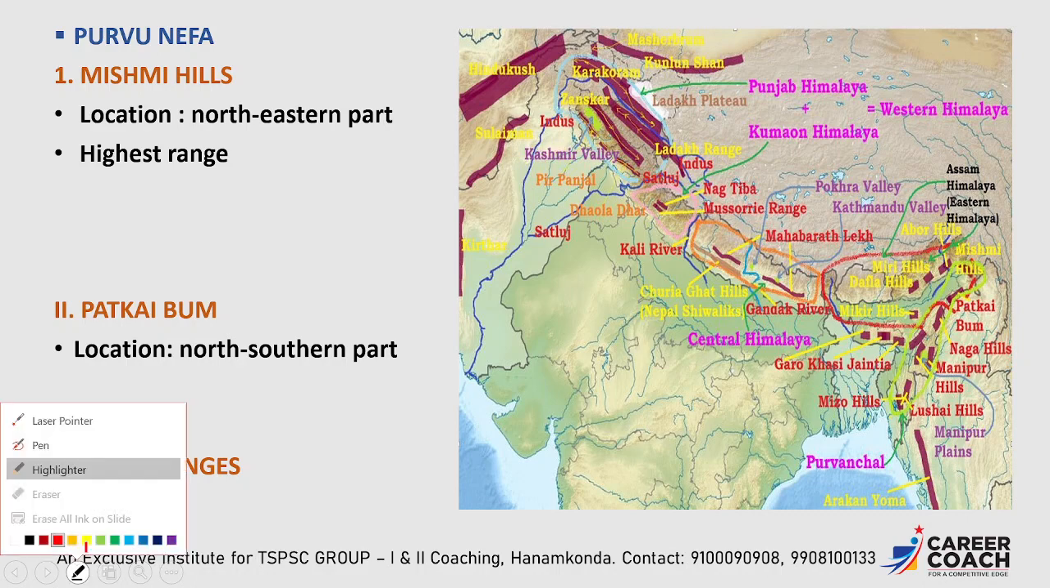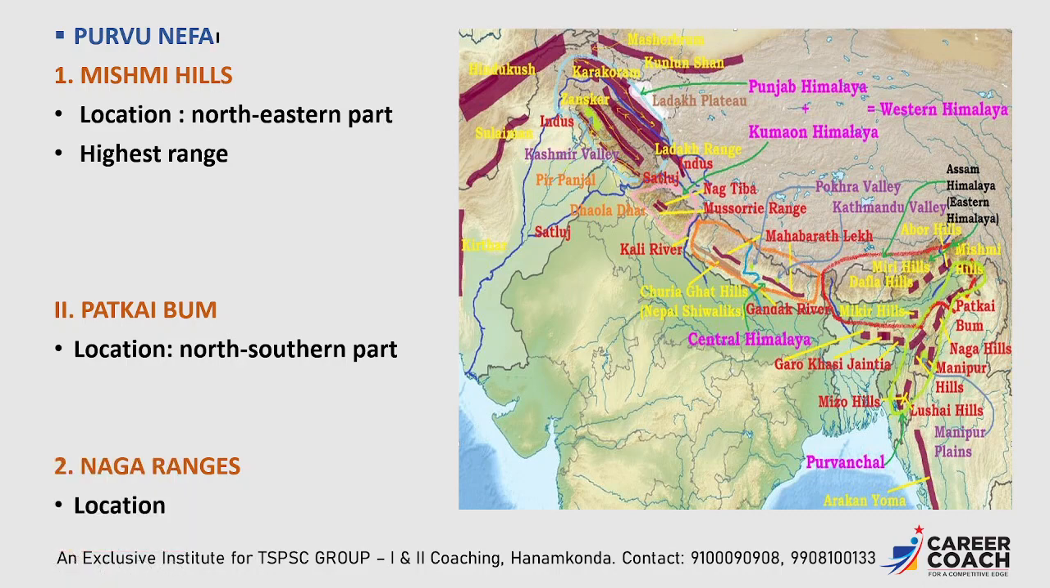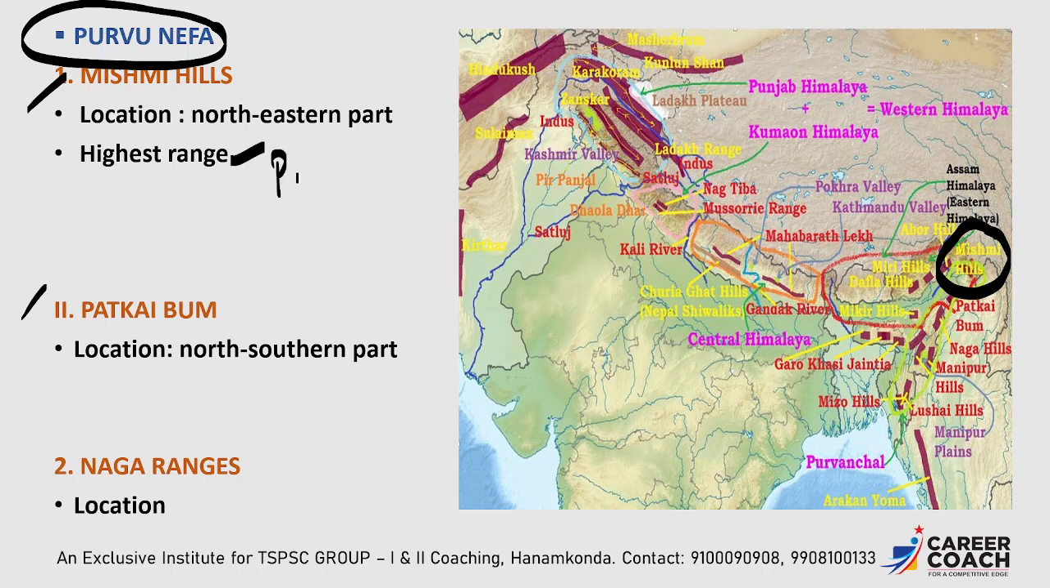The first one is Mishmi Hills. The Purvanefa we divided into two that we need to discuss. The first one is Mishmi Hills and the second one is Patkai Bum. Now the Mishmi Hills, you can see here on the Indian map. These are the highest ranges in the Purvanchal Hills, and in the total northeastern Himalayas, these are the highest ranges. It is situated in Dibang district of Arunachal Pradesh.